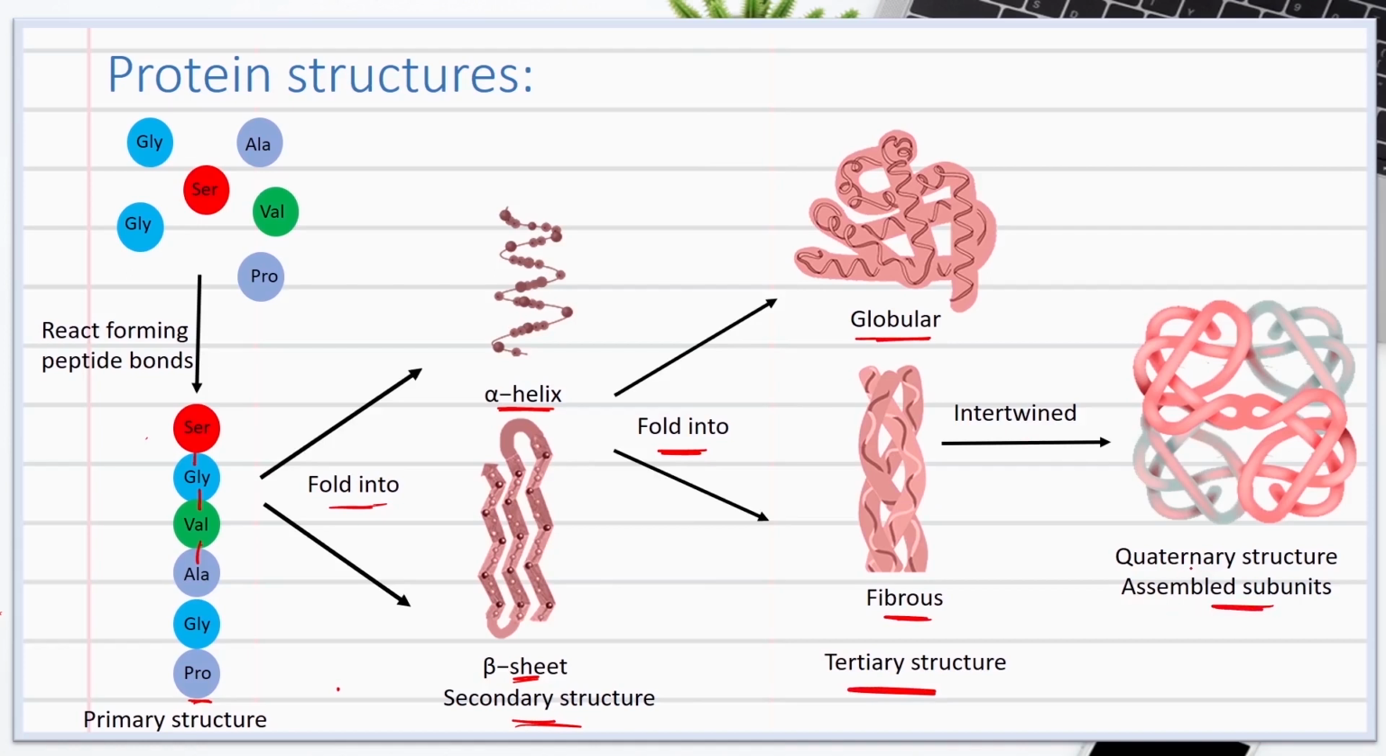Now we have to remember one thing. The quaternary structure is formed of subunits. Protein subunits are polypeptide chains or single protein molecules that join together to form protein quaternary complex structure. This means subunits that come together to form the quaternary structure can be secondary or tertiary subunits.